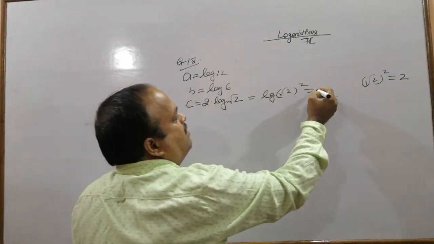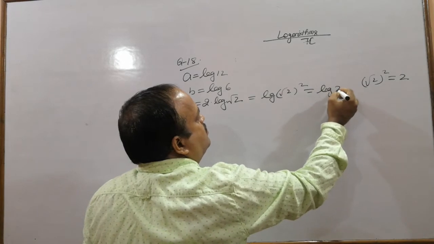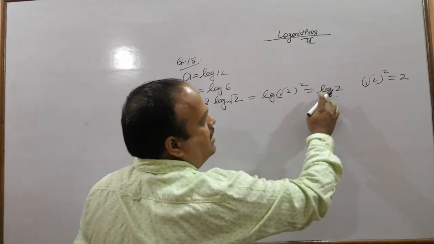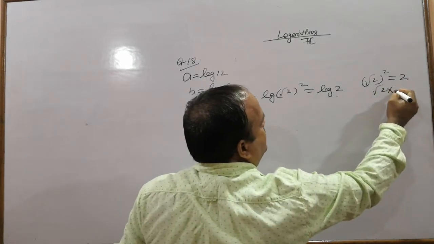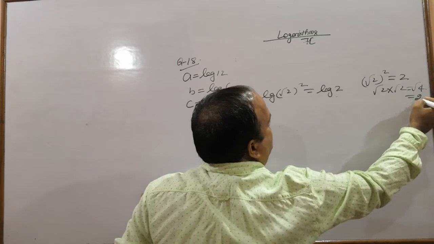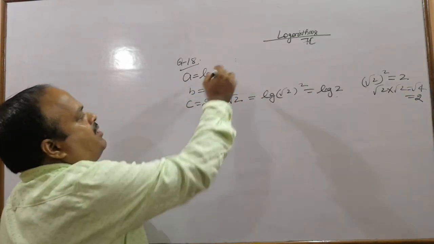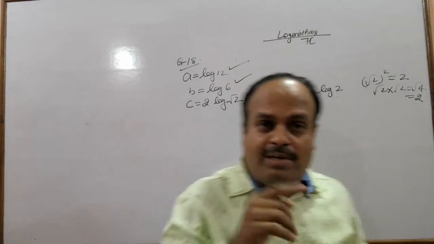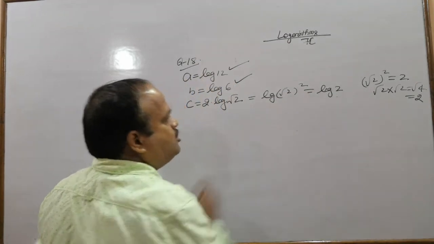So this becomes log 2. If this is not coming to you, then see, root 2 into root 2 becomes root 4, and root 4 is 2. So a is log 12, b is log 6 and c, the simplified value, is log 2.